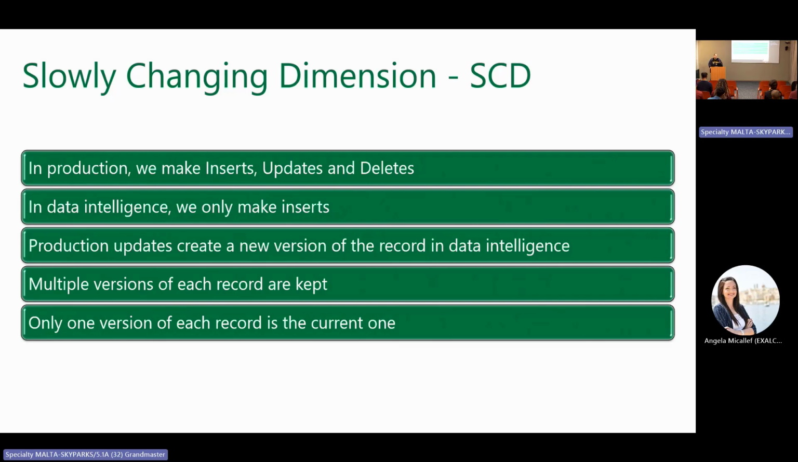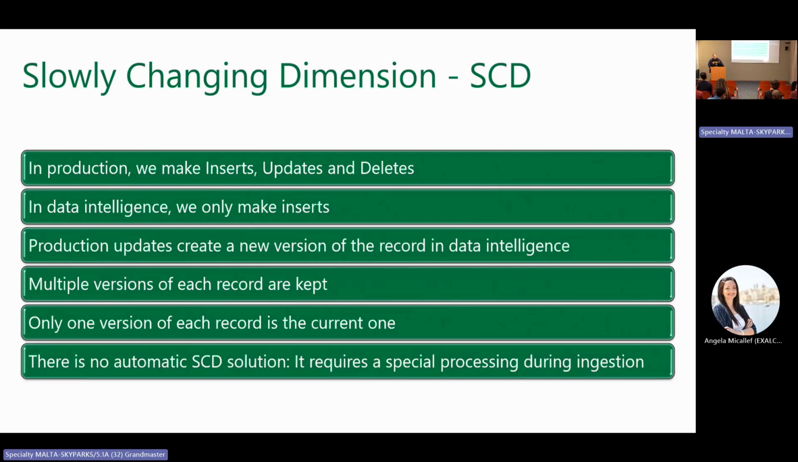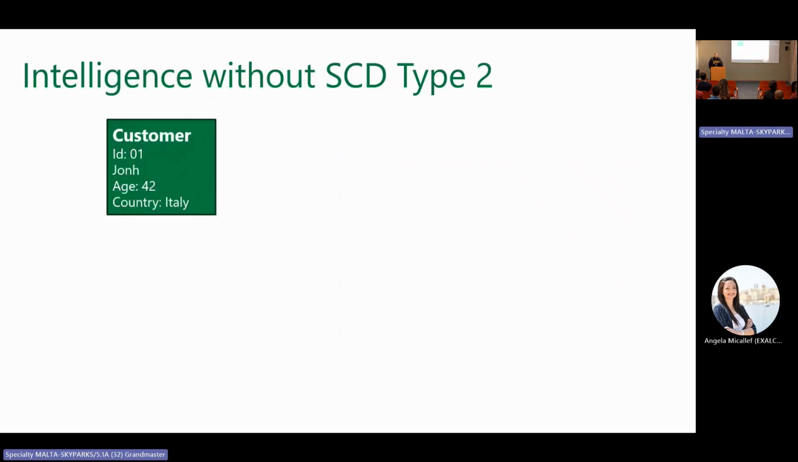Only one version of each record is the current version. Only one of the records is the current version of the record. And there is no automatic SCD solution. There is no "get the data and make the SCD for you." No. The processing to create the SCD is all in our hands. There is no automatic solution to make an SCD. It requires special processing during ingestion.